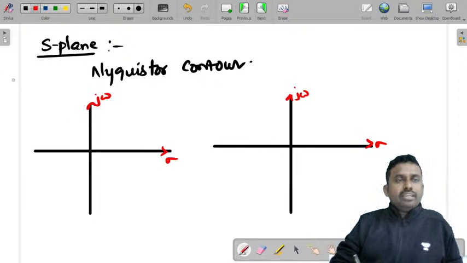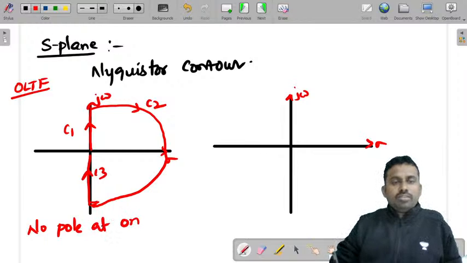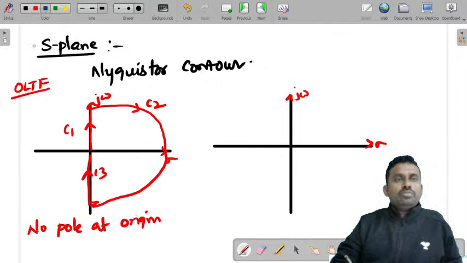If the given open loop transfer function does not have any pole at the origin, you can consider this as three sections: section C1, this as section C2, and this as section C3. So with no pole at origin, we consider three sections.